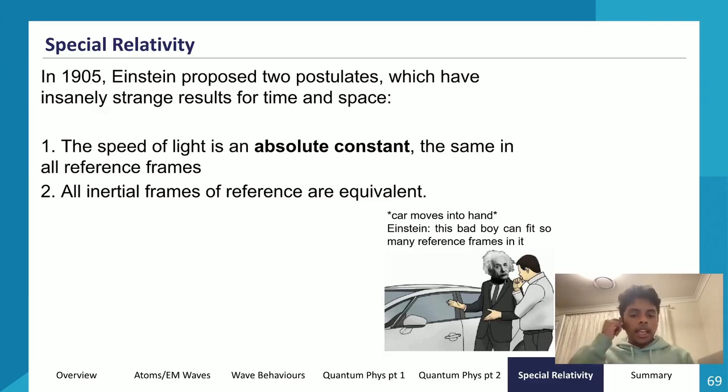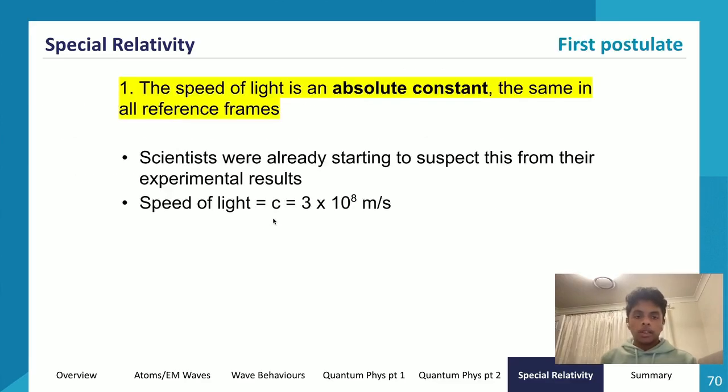So in 1905, Einstein proposed two postulates, which have insanely strange results for our current understanding of time and space. He said that the speed of light is an absolute constant, the same in all reference frames. And he also said that inertial frames of reference are equivalent. So let's look at the first one.